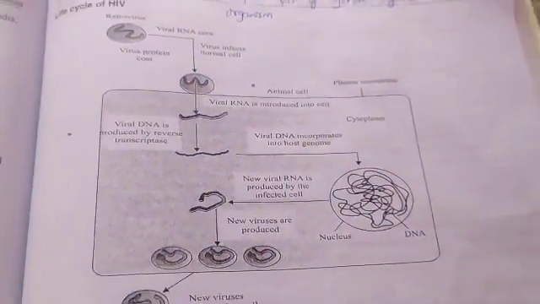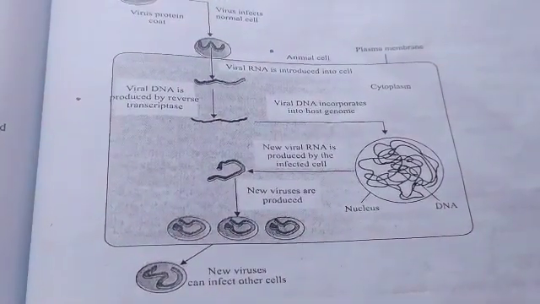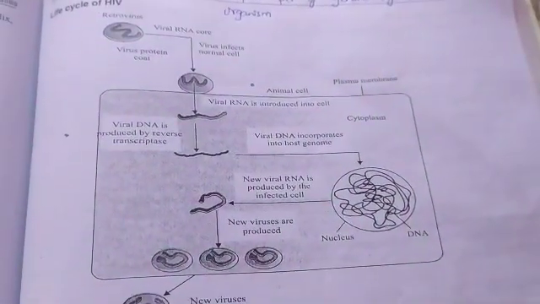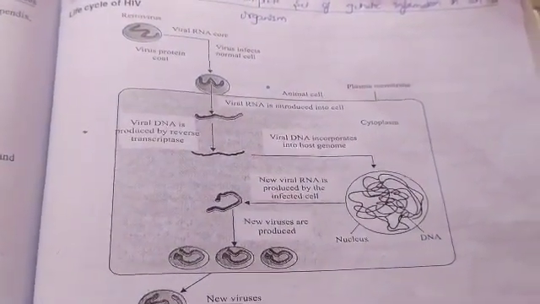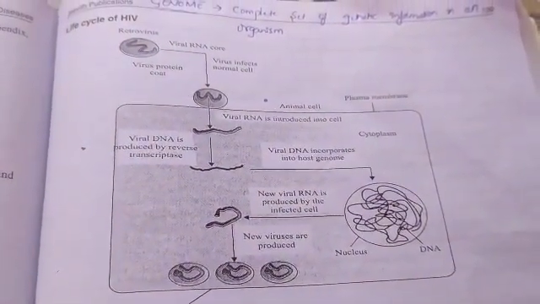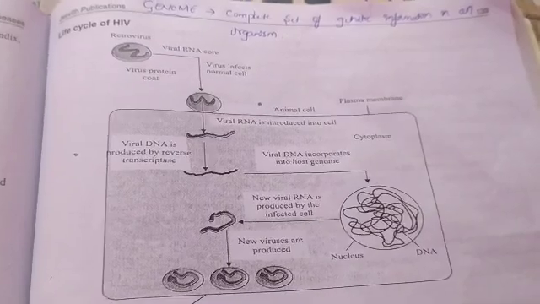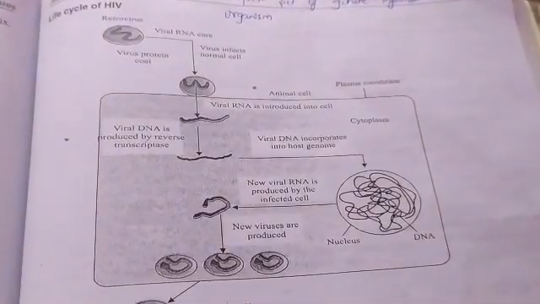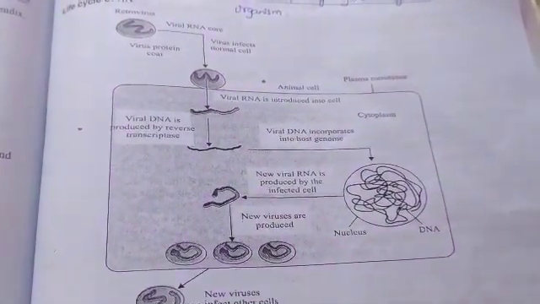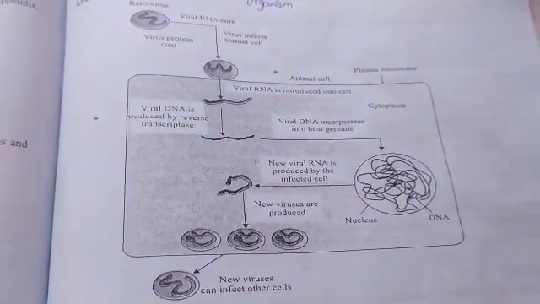Through this, the whole body will be infected by this viral particle. Our cell is DNA, but the virus contains an RNA strand. Here our DNA strand will be converted into RNA.